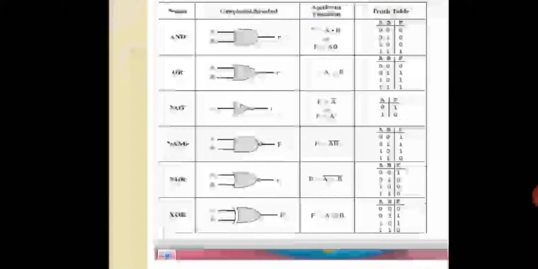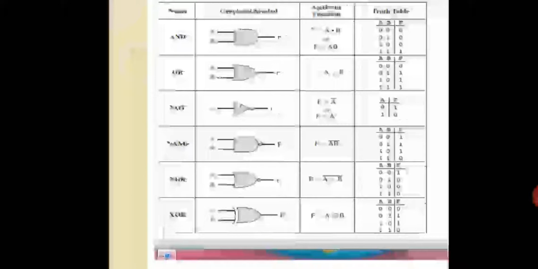Now last but not the least, there is a XOR or exclusive OR. That is the meaning, exclusive OR. Now the graphical representation is changed a little compared to the OR gate. You just have one curved line, isn't it? One bend line. A little bit of bend. That is the actual representation. Now what is it? So F equals a plus symbol inside a circle. Can you see one plus symbol?